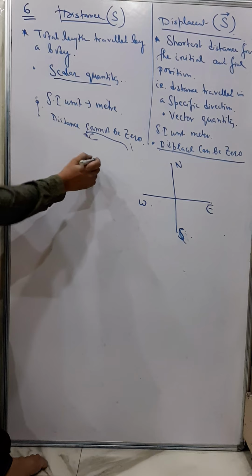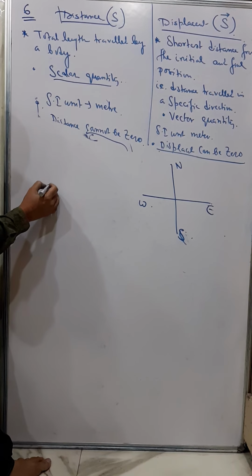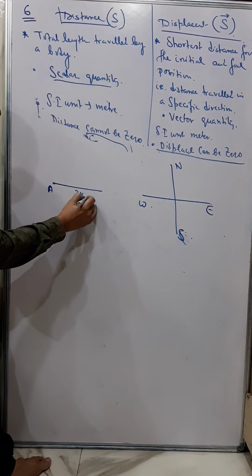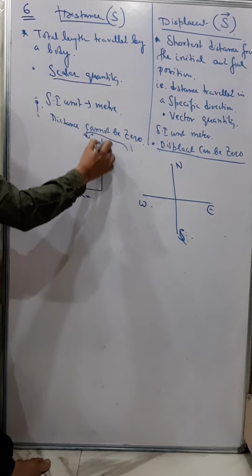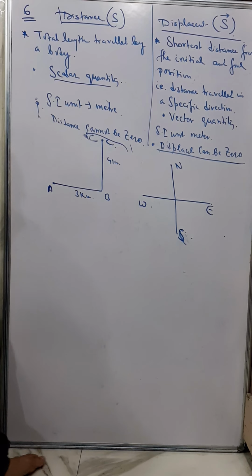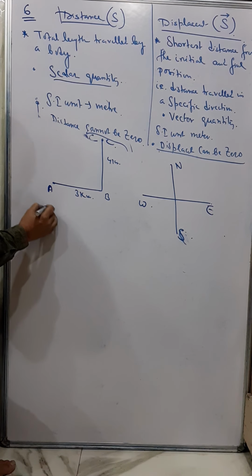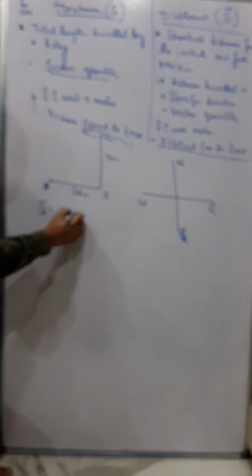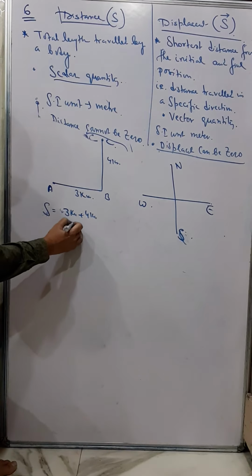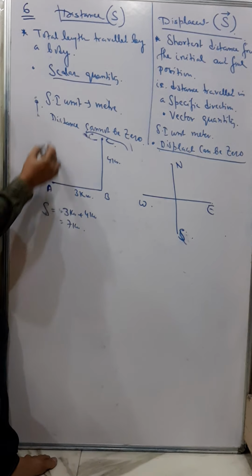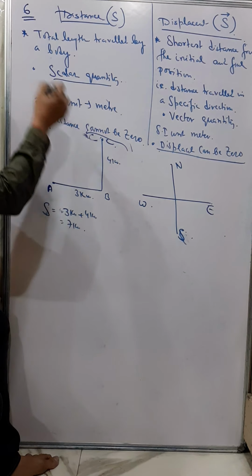So finally we can say that the example that I've just now given you, suppose a person goes from A 3 kilometer towards east and then 4 kilometer towards north. So I can say that the distance traveled is 7 kilometer. 3 kilometer plus 4 kilometer is equal to 7 kilometer, and I have also told you it can go in any other direction also, 7 kilometer from here or 20 kilometer from here.